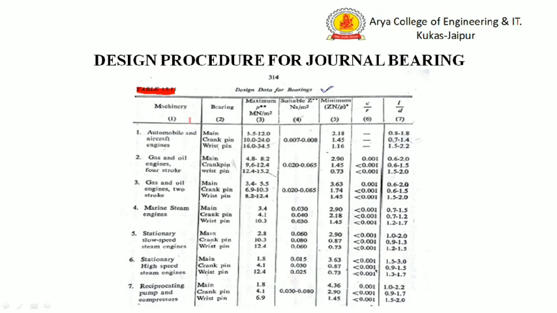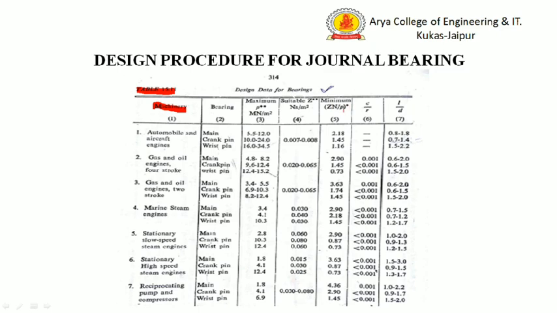In this table, the first column is machinery. So according to our application, we can select accordingly. This is the bearing. This is the maximum pressure limit for the different types of applications. This is the suitable value of the Z. Column 5 is the minimum value of the Zn by P. Basically it is the bearing modulus.